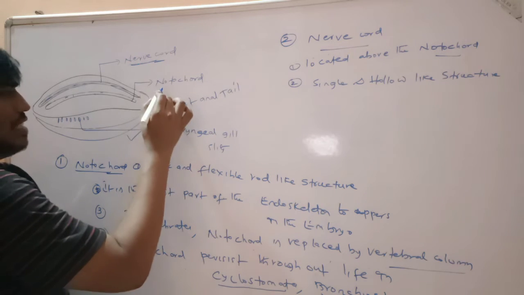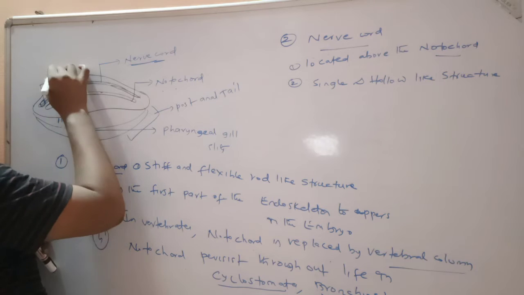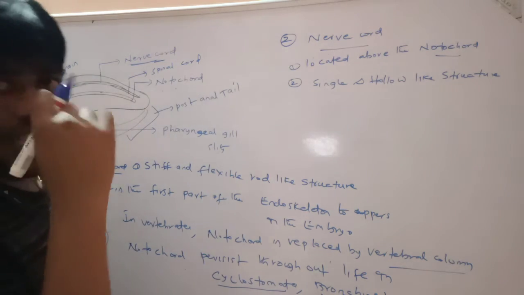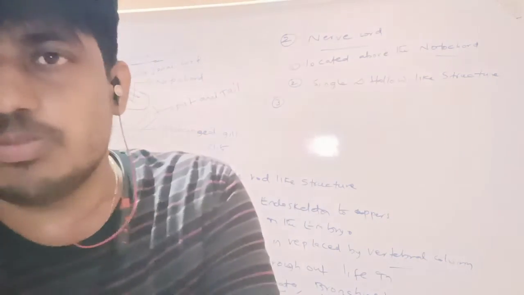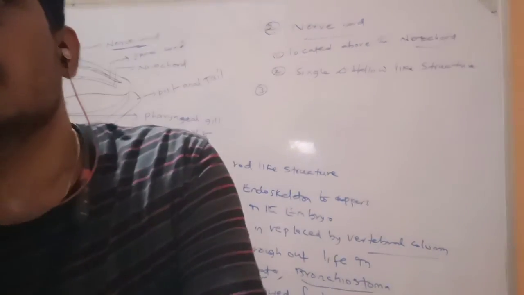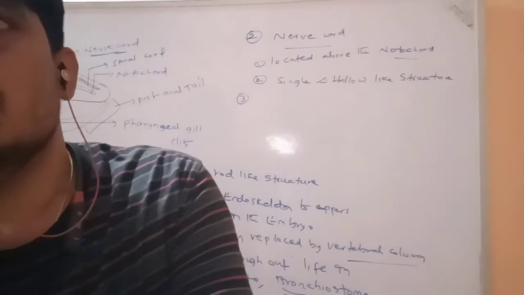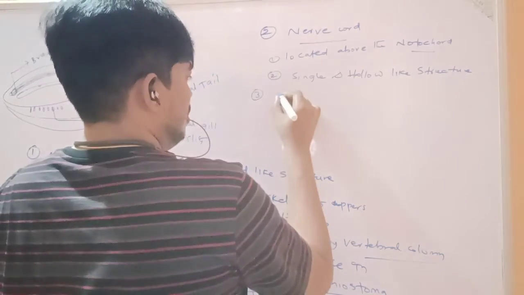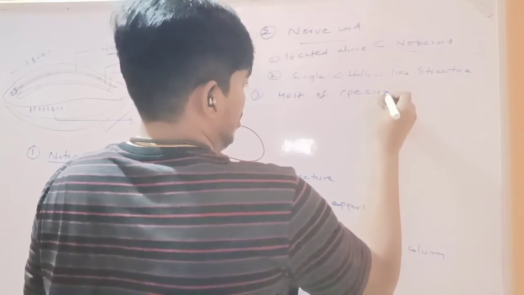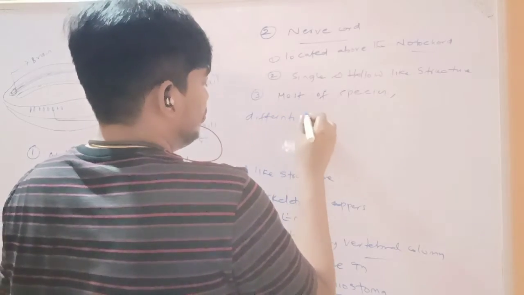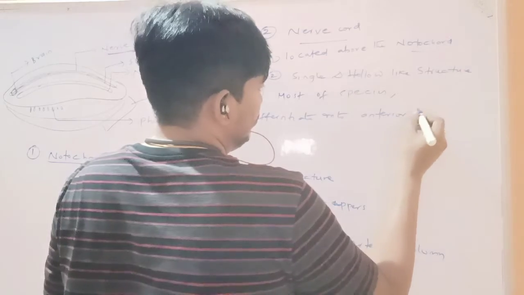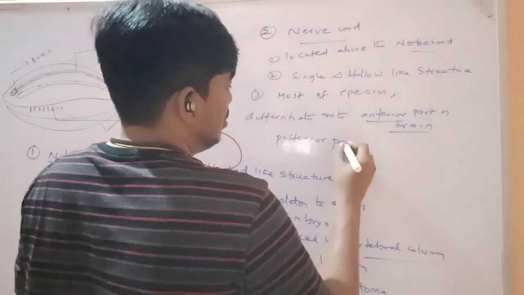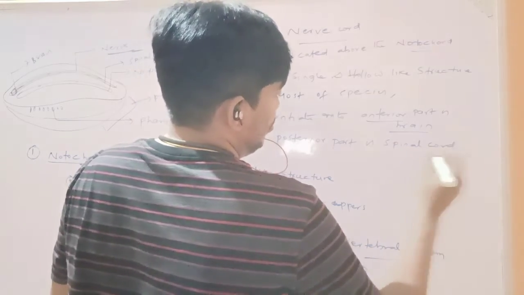In most of the species, it is differentiated in the embryo to form an anterior part, the brain, and a posterior part, the spinal cord.